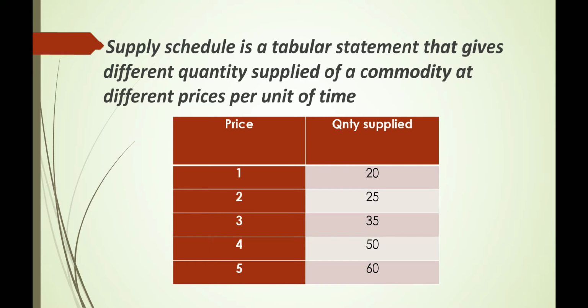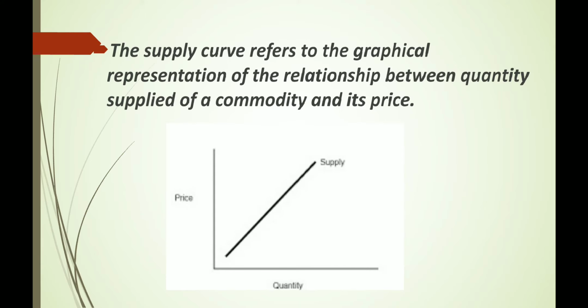Supply schedule is a tabular statement that gives different quantities supplied of a commodity at different prices per unit of time. Here we can see that as the price of a commodity increases, the quantity supplied also increases. The supply curve refers to the graphical representation of the relationship between quantity supplied of a commodity and its price.